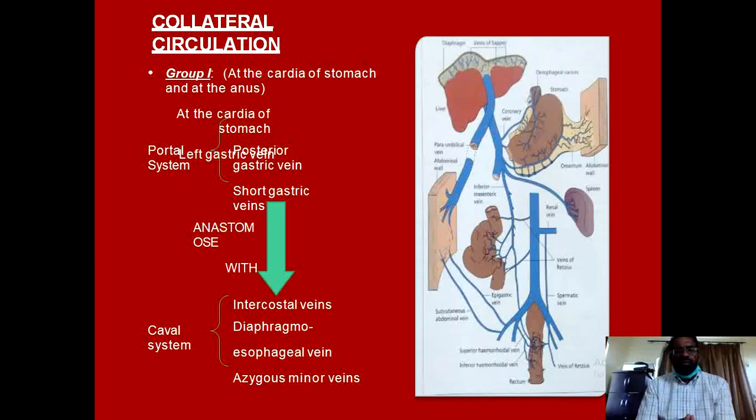So these are group number one of the collaterals, and they are mainly responsible for the formation of the esophageal and gastric varices, and the bleeding from these varices is a hallmark feature of portal hypertension and a very important cause of mortality in cases of portal hypertension.